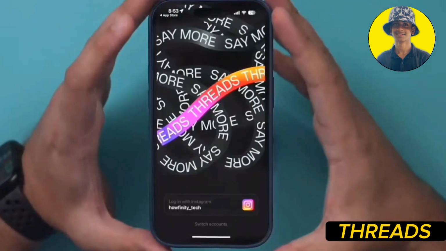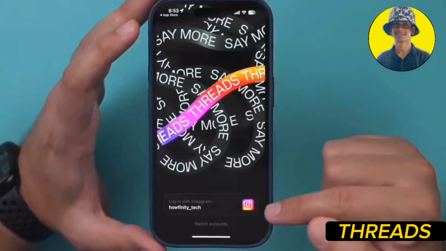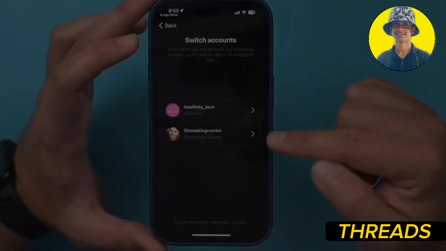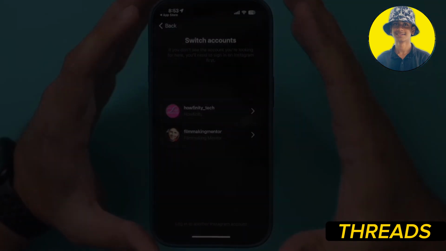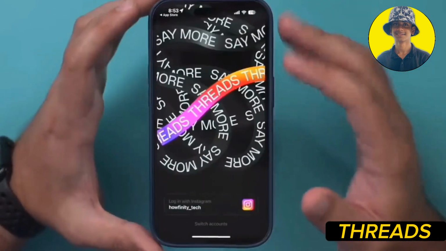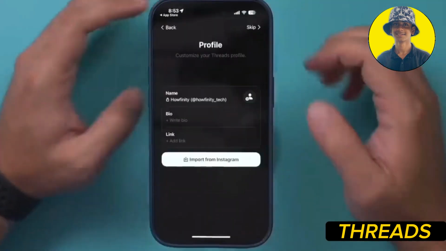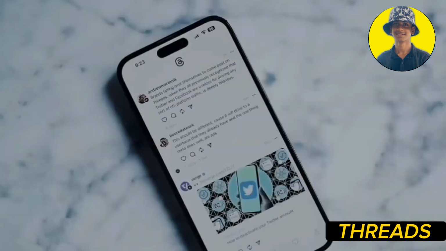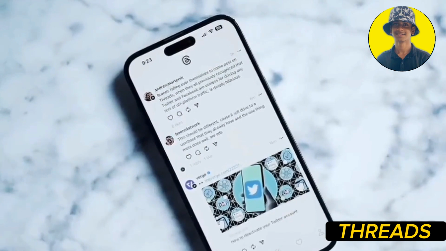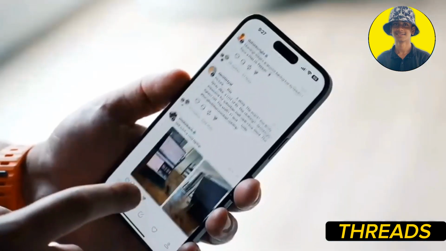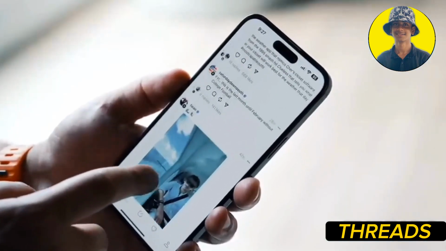Once you download the New Threads app and link it to your Instagram account, you can create your own threads or join existing ones, whether you're into fashion, gaming, fitness, or any other topic. There's a thread for you. It's a fantastic way to meet new people, exchange ideas, and build a community around your interests.